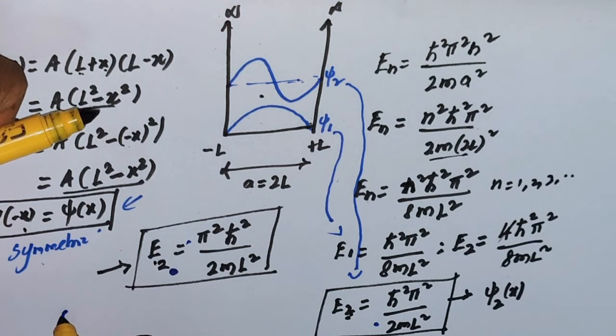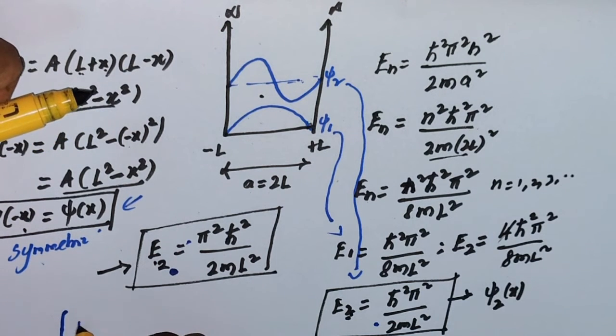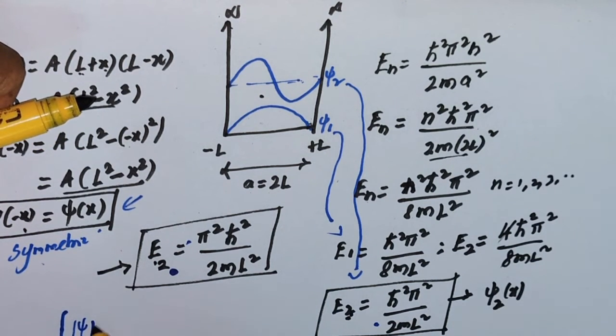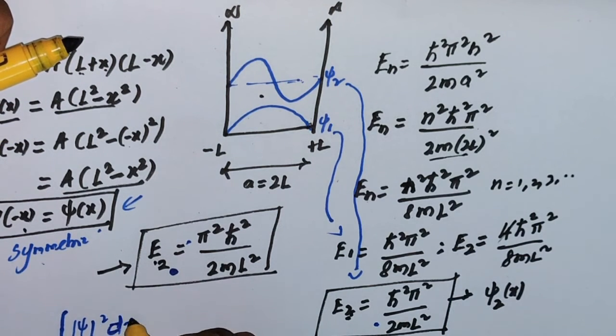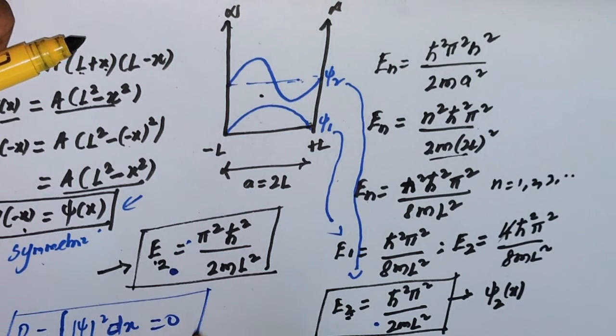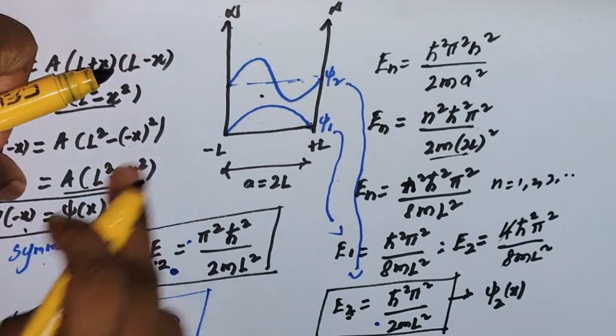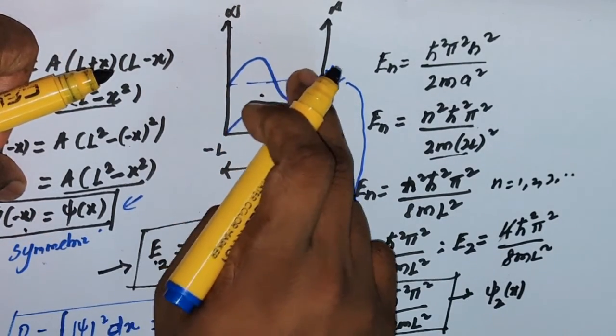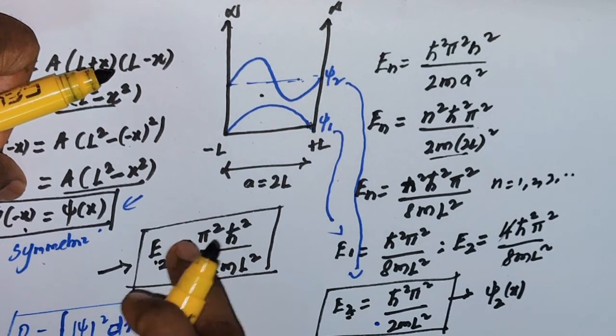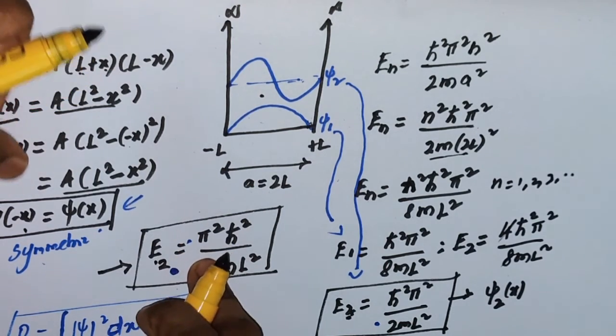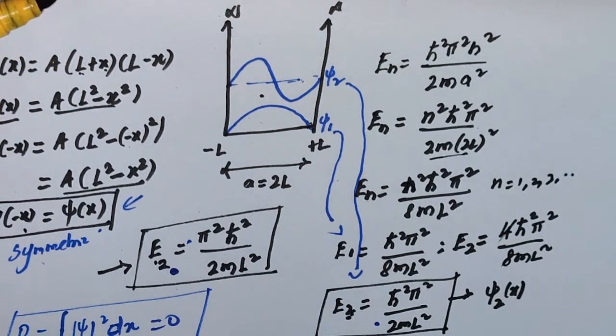If you calculate the probability with this given wave function for this energy state, it goes to 0. That means an even function never takes any odd-numbered energy states. That means the first excited state won't be there. That is the meaning of that.